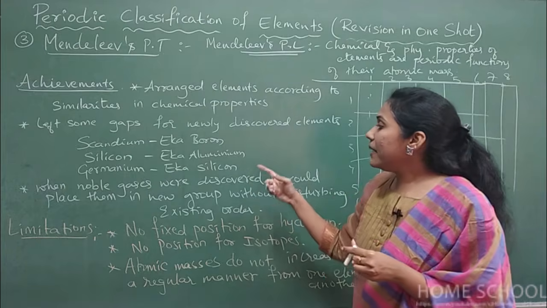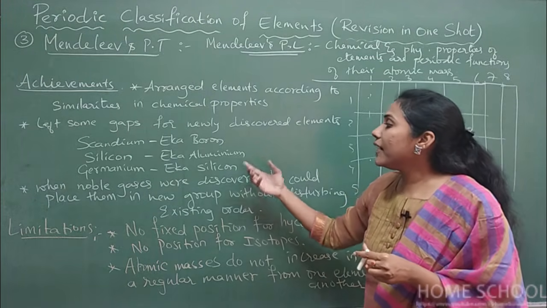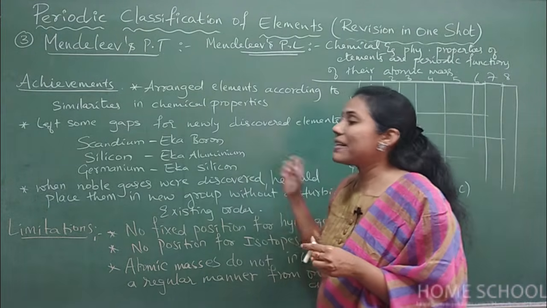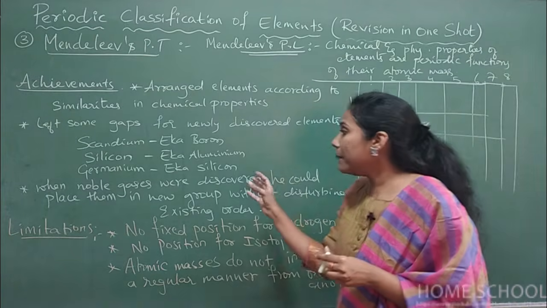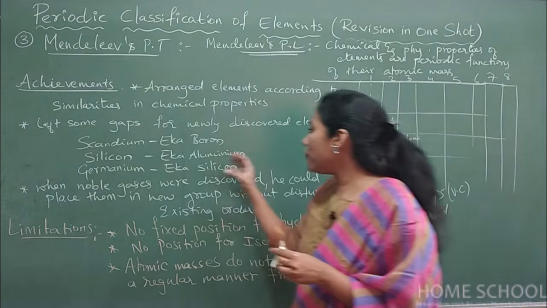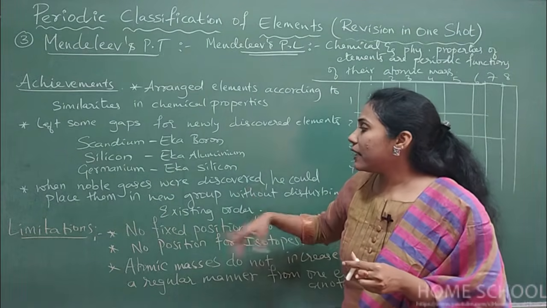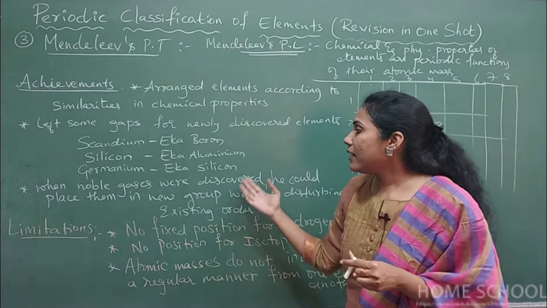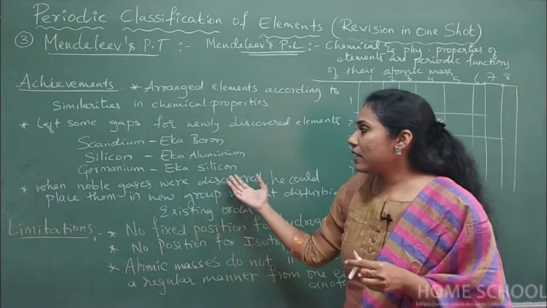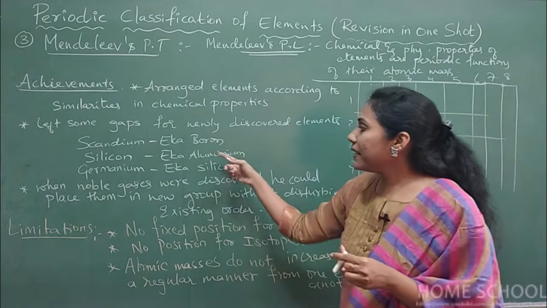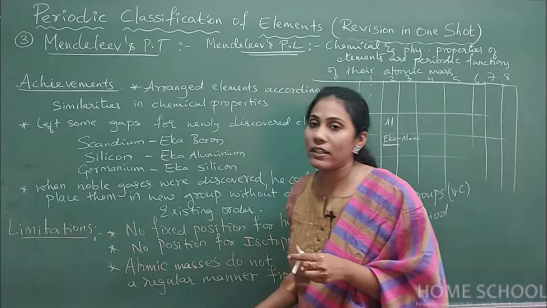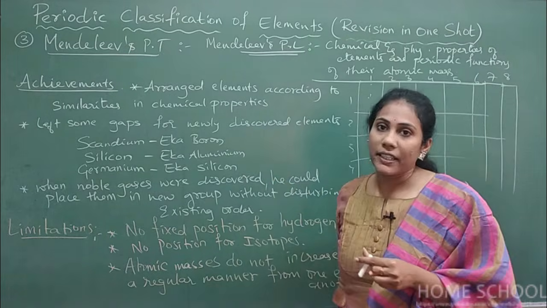Similarly, after silicon also he left a gap and he called that gap Eka silicon. The element which filled the place of Eka silicon was germanium. So this is very important. They'll ask you, what do you mean by Eka silicon? Which element is called Eka silicon? It's germanium. Which element is called Eka aluminium? It is silicon. So this point is very important.